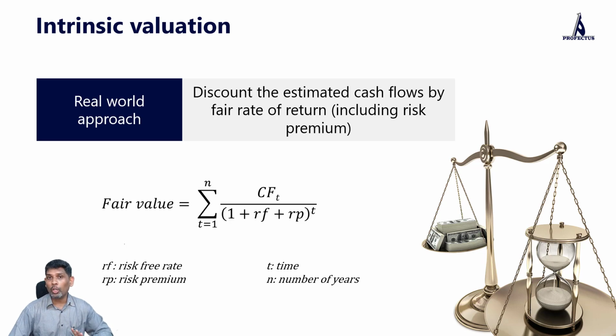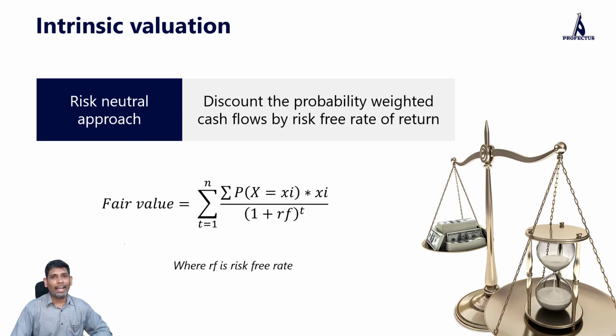So the cash flow is what we estimate to be most likely to come, and the discount rate includes the risk-free rate plus a risk premium because there are chances that we may not actually get the cash flows which we estimate to receive. So we take the present value of all such cash flows, sum it up, that gives us the fair value under the real world approach. Risk neutral approach on the other hand discounts the probability weighted cash flows by risk-free rate. So here the cash flows are adjusted downwards for the probability of realizing that cash flow and we discount it using the risk-free rate. Let's understand both these approaches with some simple example here.